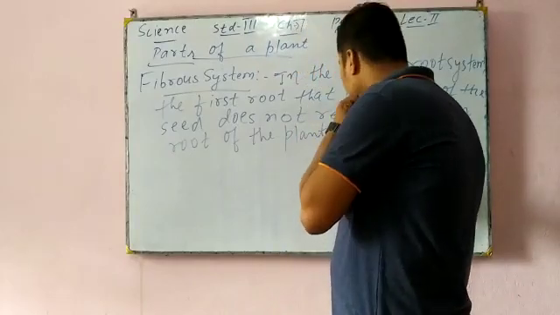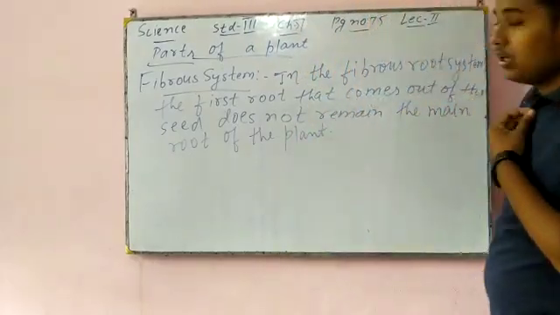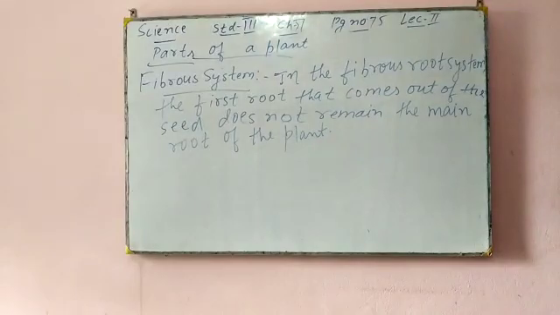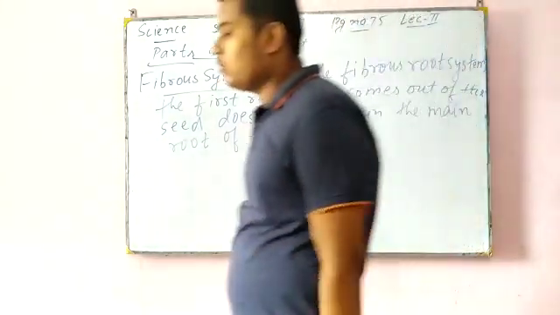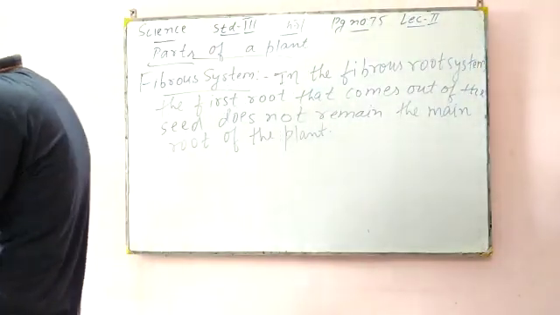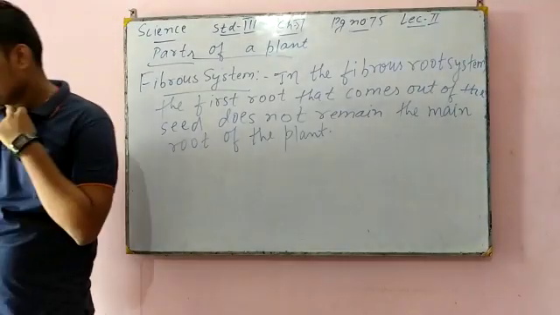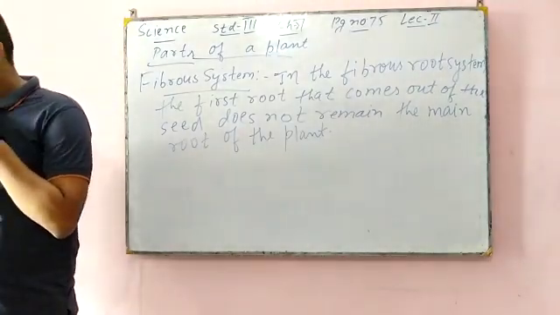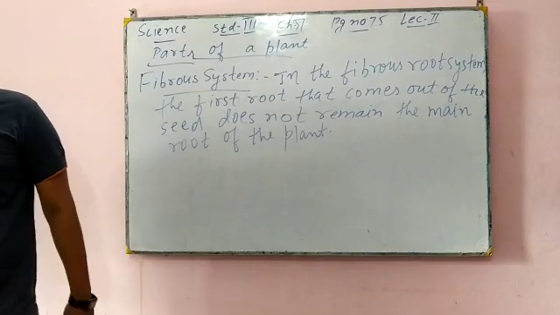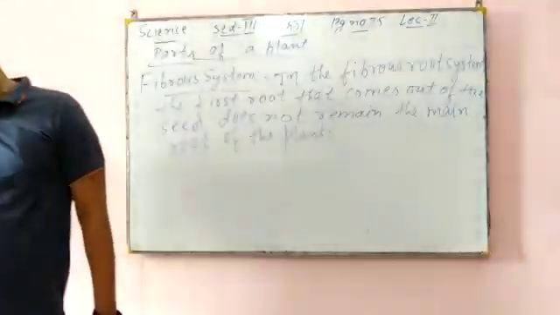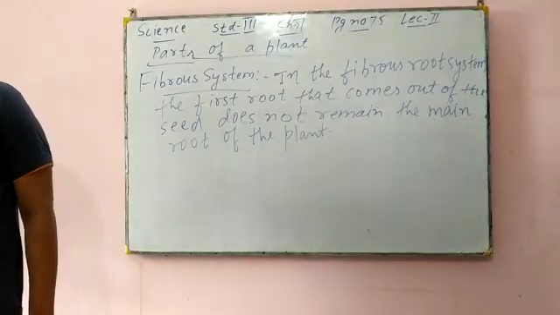But in taproot, whatever first root comes out remains the main root of the plant. It is replaced by a mass of small roots that grow from the base of the stem.